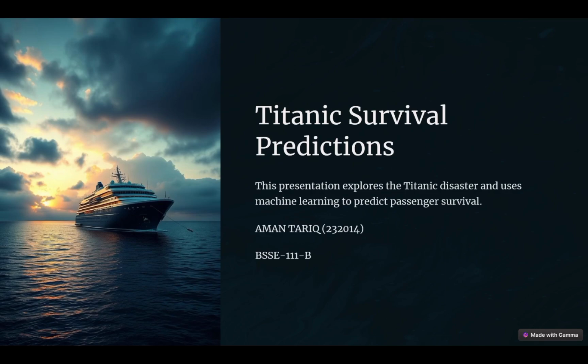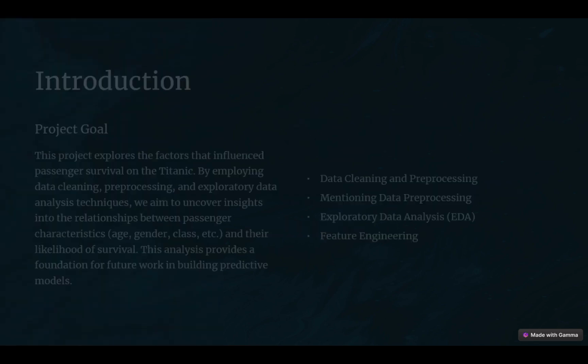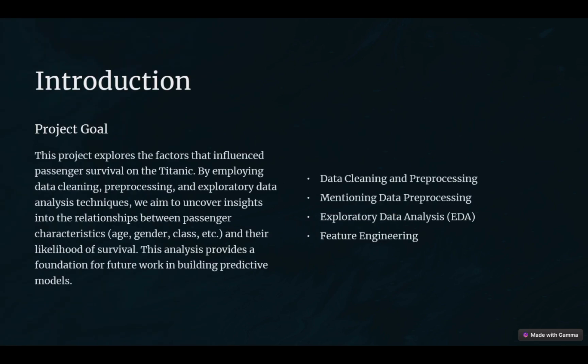My project for statistics is titled Titanic Survival Predictions. In this project, I explore the Titanic disaster through data analysis and machine learning to predict passenger survival. The goal of this project was to identify the factors influencing passenger survival during the Titanic disaster. By leveraging data cleaning, preprocessing, and exploratory data analysis, I aim to uncover insights into how characteristics like age, gender, and class affect survival rates.